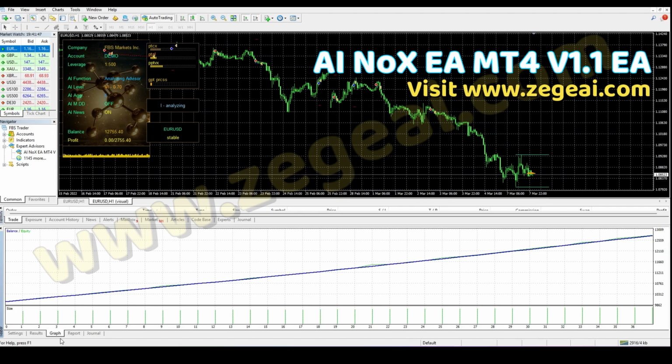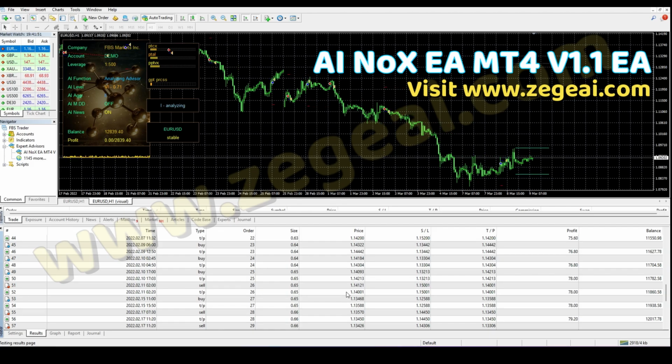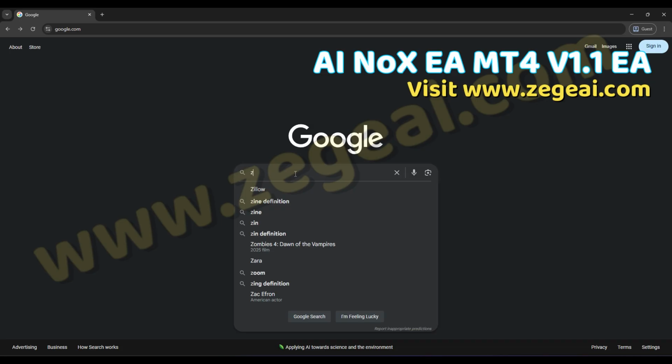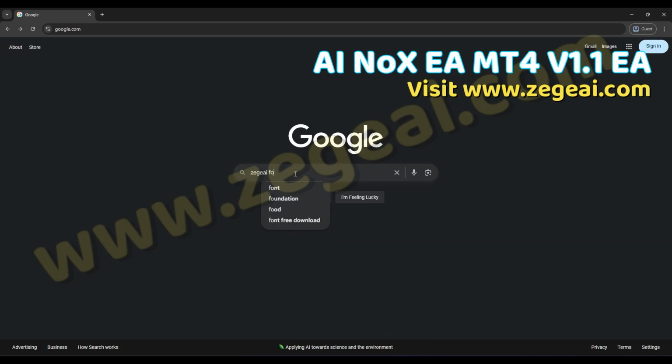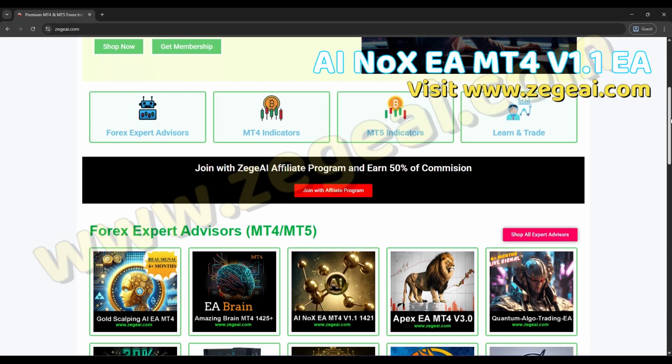Now, let's talk about how you can get your hands on the Expert Advisor and set it up on your MT4 platform. First, open your browser and go to Google. Type in Segeai Forex indicators. The first result should be from Segeai. Click on that, and it will redirect you to their official website.